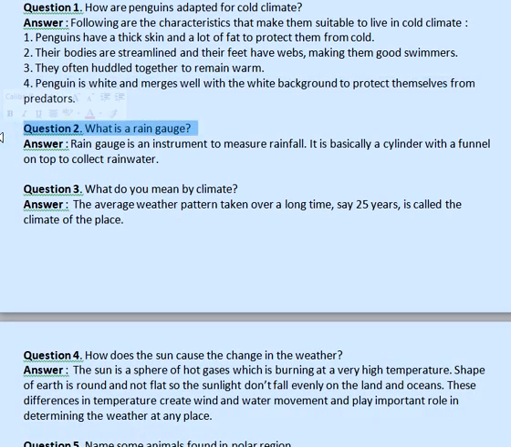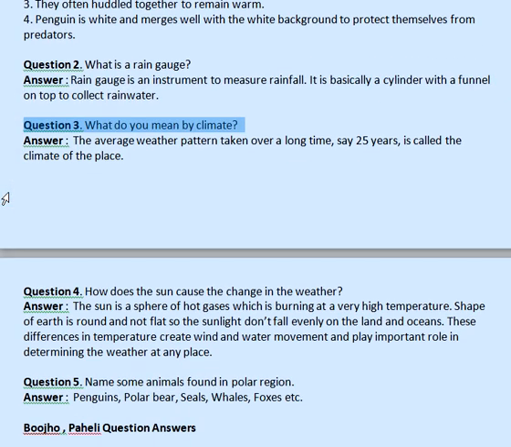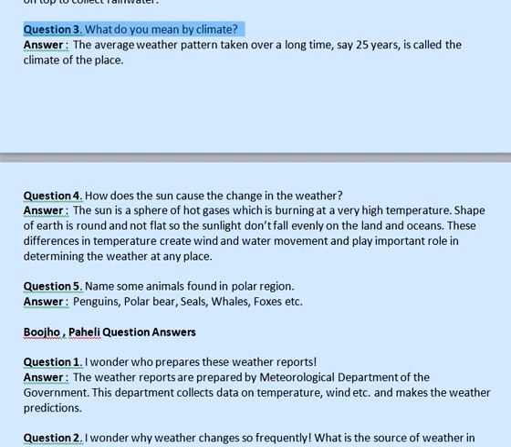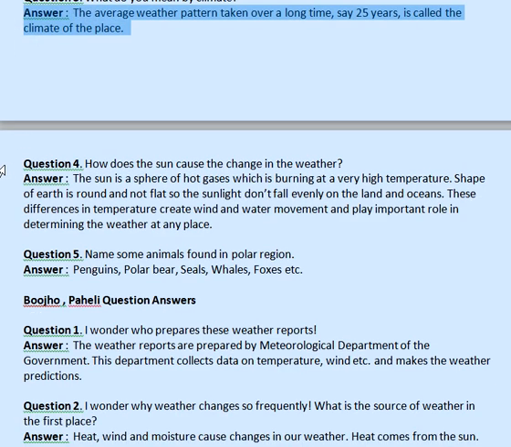Question 2. What is a rain gauge? Answer: rain gauge is an instrument to measure rainfall. It is basically a cylinder with a funnel on top to collect rainwater. Question 3. What do you mean by climate? Answer: the average weather pattern taken over a long time, say 25 years, is called the climate of the place.